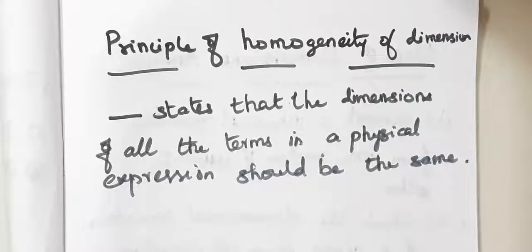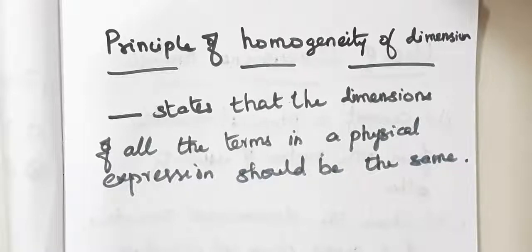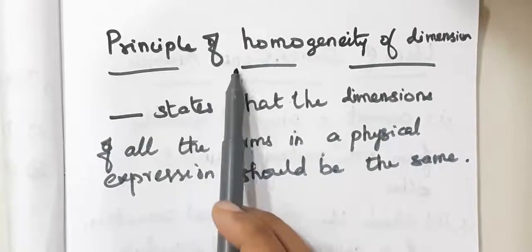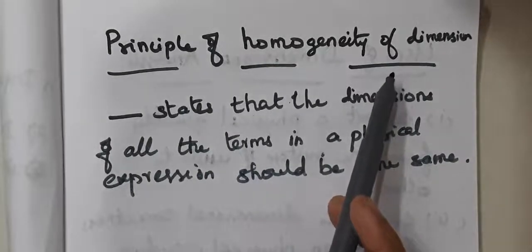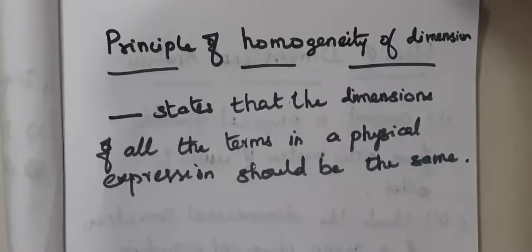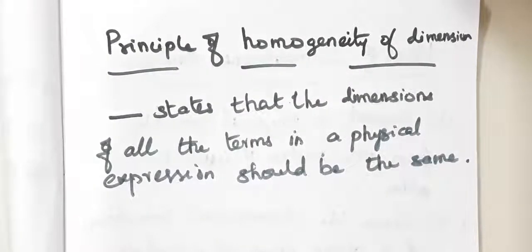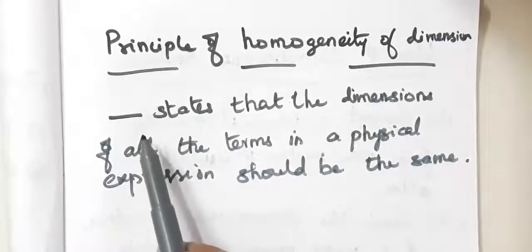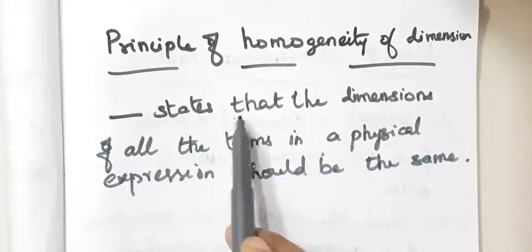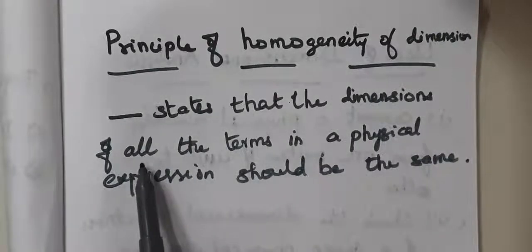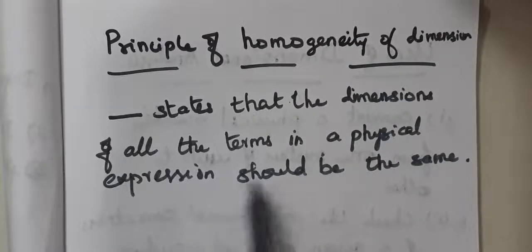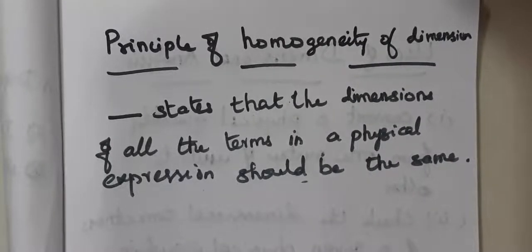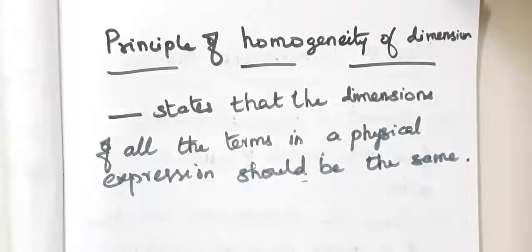In continuation with that, today we are going to discuss first the principle of homogeneity of dimensions. Homo means same. Homogeneity of dimensions. So what does it say? The principle of homogeneity of dimension states that the dimensions of all the terms in a physical expression should be the same.